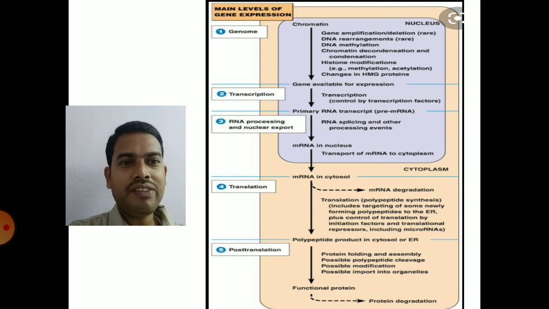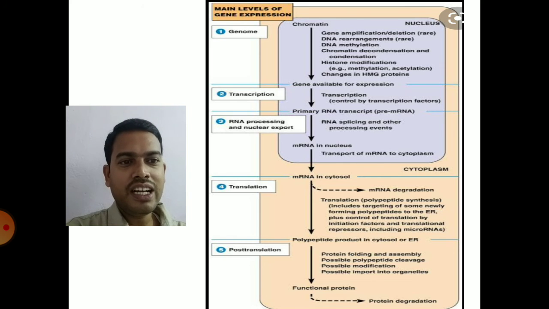At the transcriptional level, by transcription factors, enhancers and silencers. And also you can regulate it by transport of mRNA from nucleus to cytoplasm, which we have seen in post-transcriptional modification. After post-transcriptional modification, the mRNA is transported from the nucleus to the cytosol. That you can prevent. So that is at RNA processing and nuclear export.